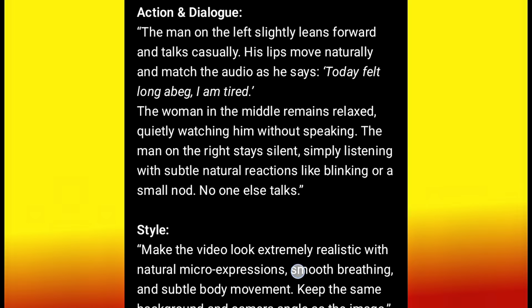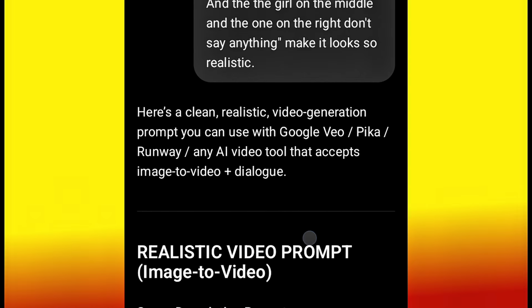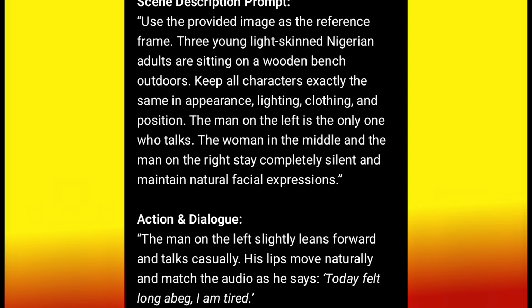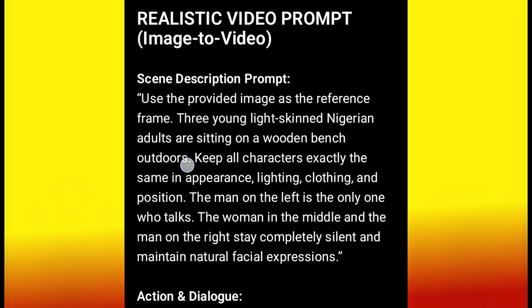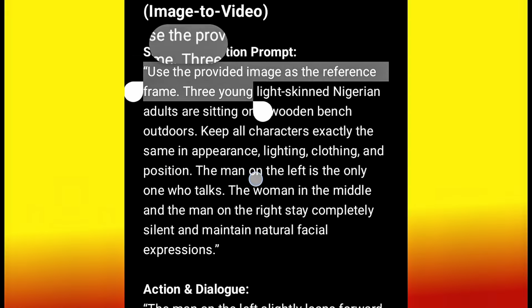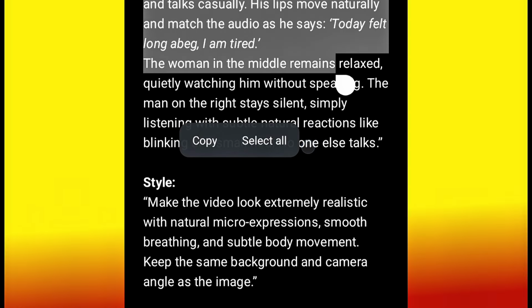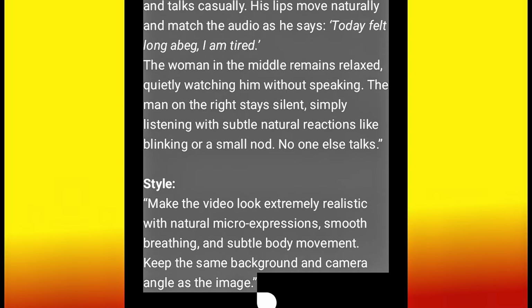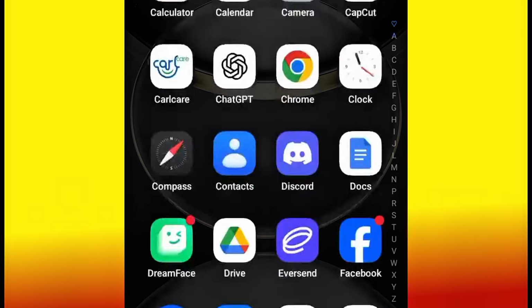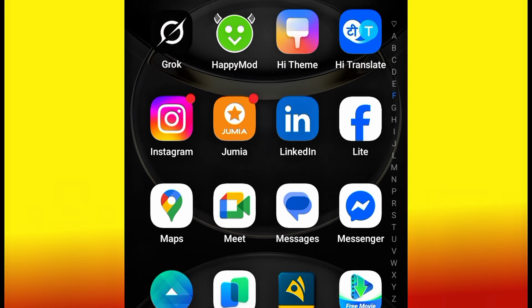And then ChatGPT gave me this prompt, right? So all I need to do now is to copy this particular prompt, head over to my Grok AI, like I said, and then generate my video. Let's copy this prompt. We are still coming back here, but I want you to get something straight. Okay, copy this prompt, then head over to your Grok AI.